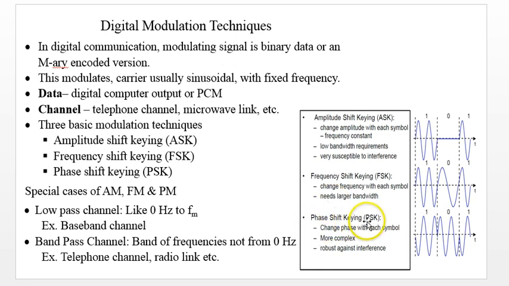Phase shift keying, PSK, is a very common method here. It changes phase with each symbol. That means the frequency is the same, only the phase is being changed from 1 to 0. There is a phase change of the symbol here. The scheme is more complex, but it is robust against interference. Okay, it gives lower interference.